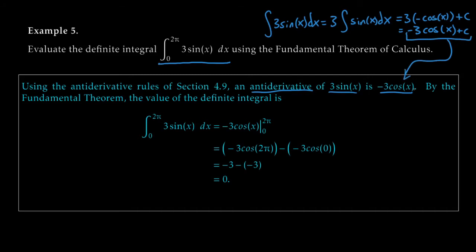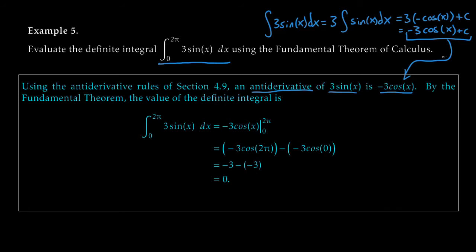Namely, I'm choosing the one where c is equal to 0. So in your scratch work, if you want to be technically correct, you should probably write the plus c there. You should always strive for technical correctness. But at the end of the day, I don't know why you'd pick anything other than c equals 0. It'll make your life harder. Just put c equal to 0, life will be simple.